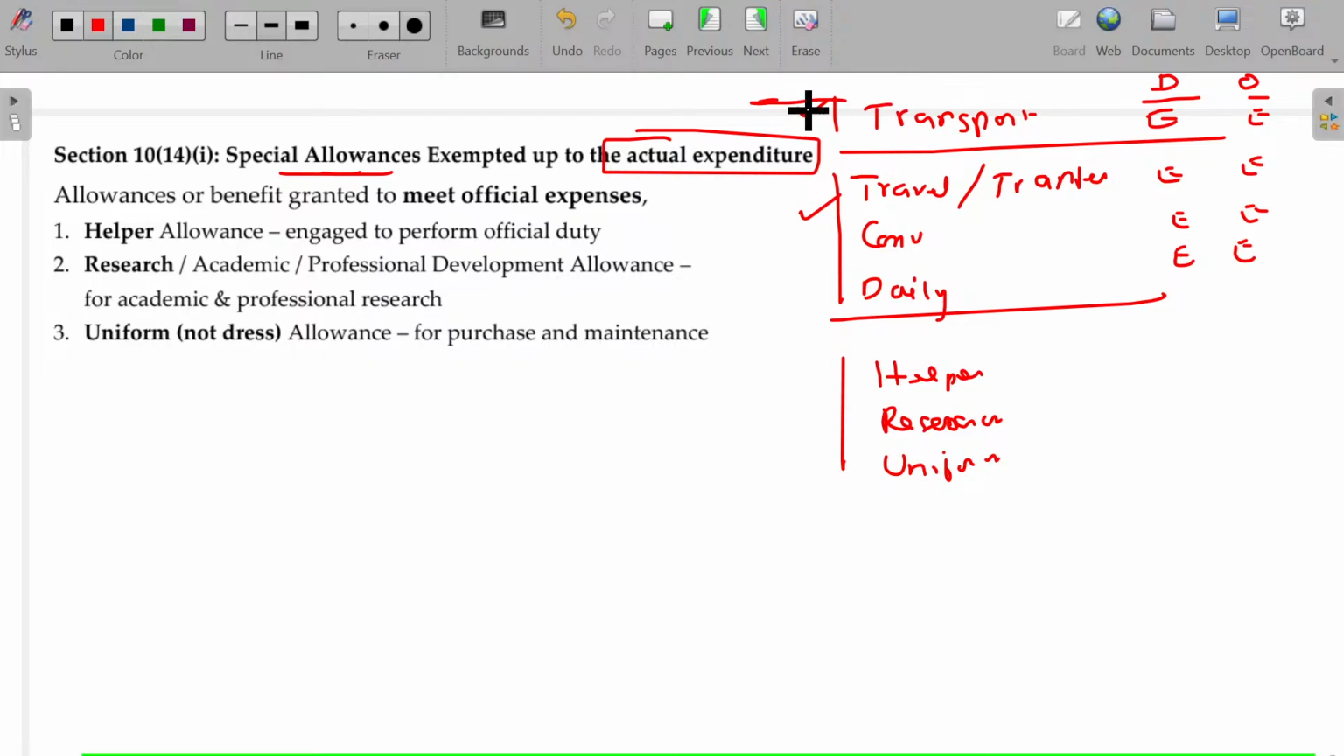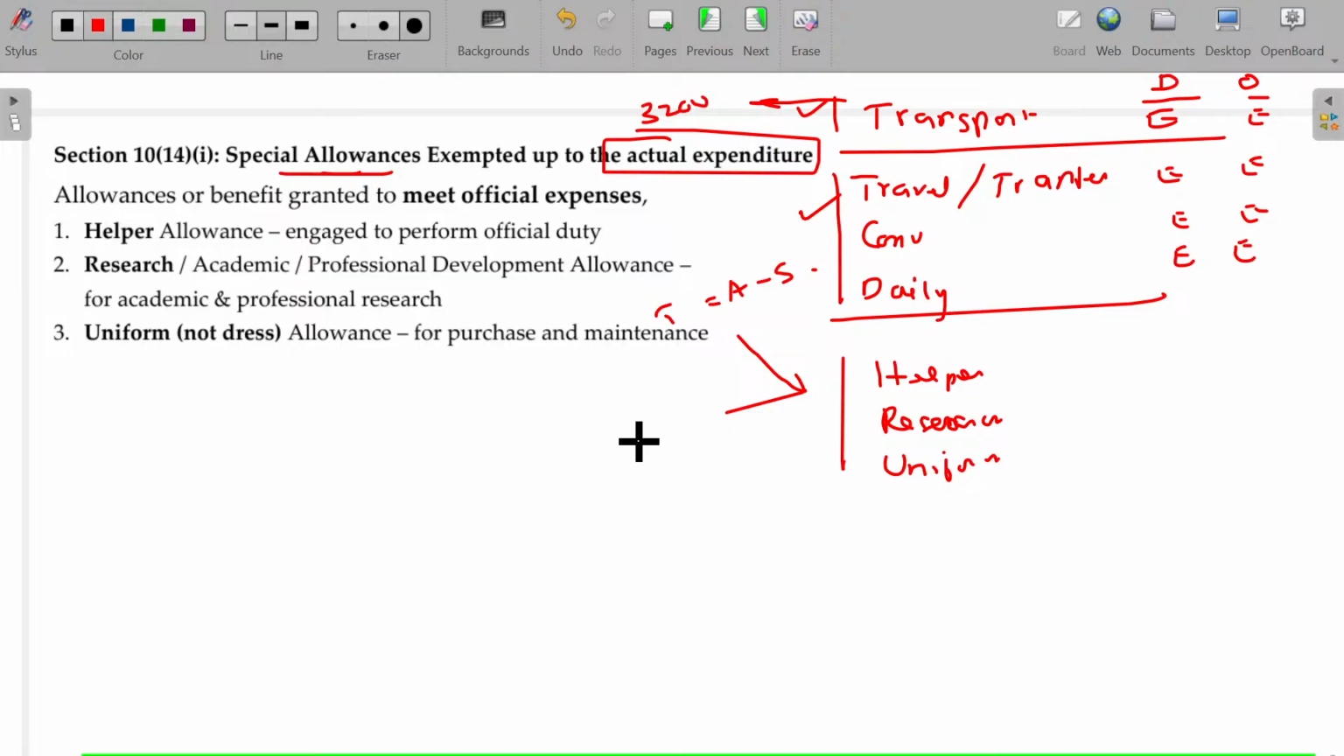In case of transport, the number specified under Rule 2BB will be taken. And this was also studied. Allowances you received minus spending will be the taxable amount, provided it is a positive number. Negative, you just omit it. The same logic will be applicable for these three allowances also: helper, research, uniform allowances.